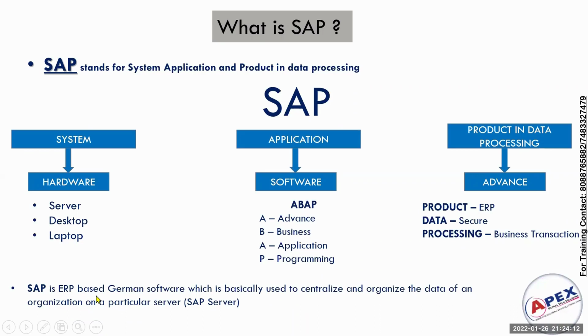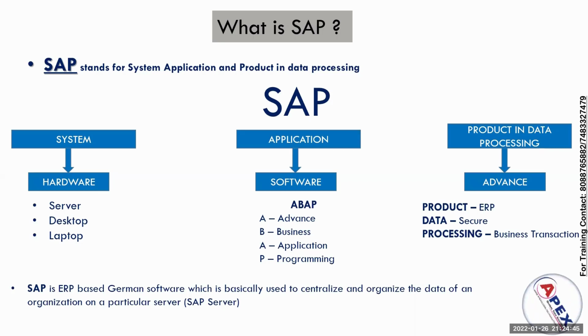SAP is an ERP based German software. SAP is an ERP based German software which is basically used to centralize and organize the data. This is very important. Okay. So if you are putting an experienced profile for a job, these are all the basic things they may not ask you. If you are entering as a fresher, definitely they will ask you a few questions from this session.